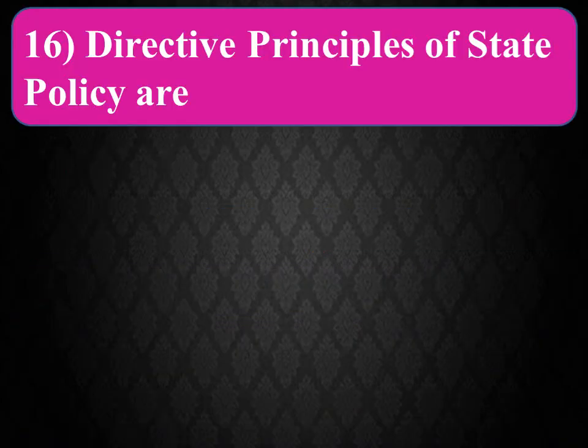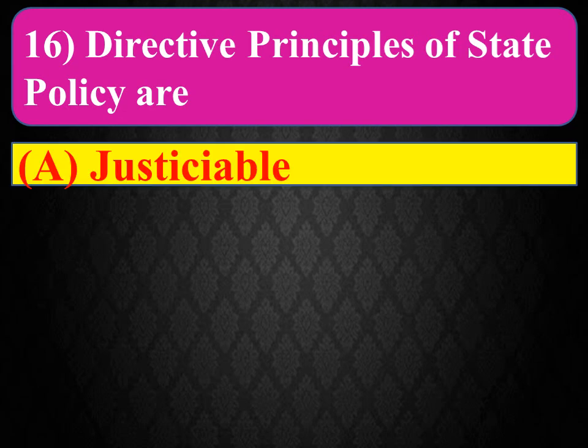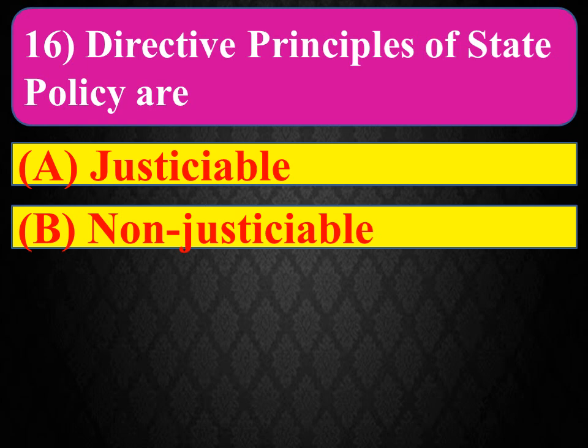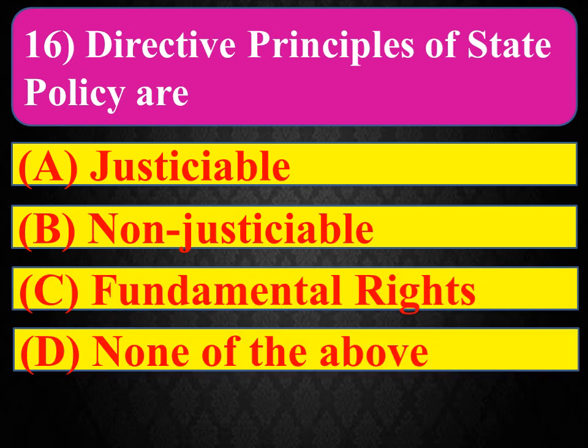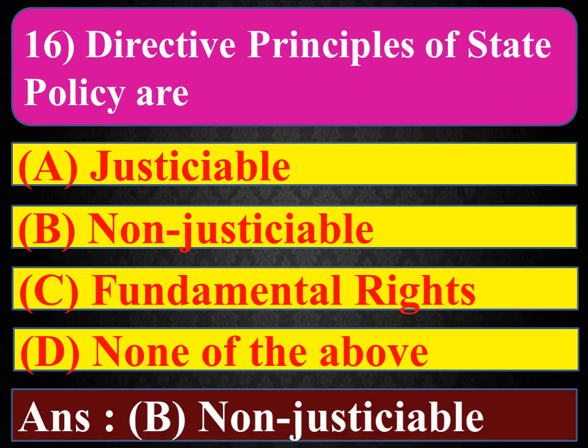16th question is, directive principles of state policy are option A, justiciable, option B, non-justiciable, option C, fundamental rights, and option D, none of the above. And the right answer is option B, non-justiciable.